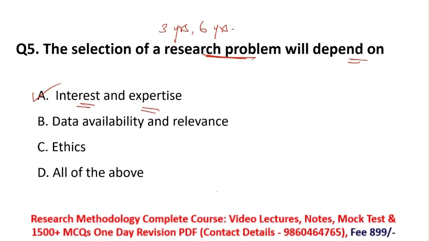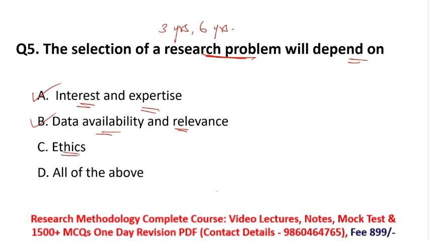Then option B, data availability and relevance. Yes, whatever research problem you choose, references should be there, meaning previous knowledge of what researchers previously did on that topic. Some data should be available on your research problem. So option B is also correct. Then option C, ethics.